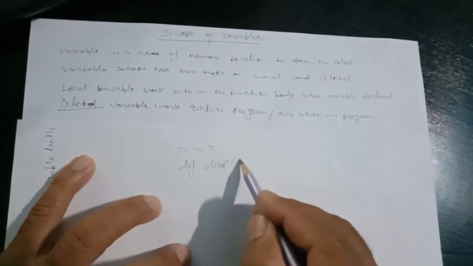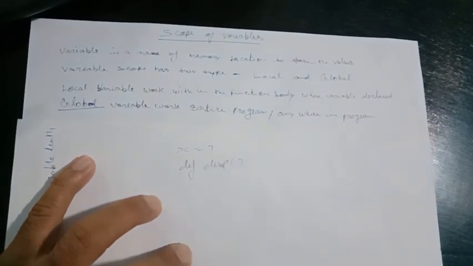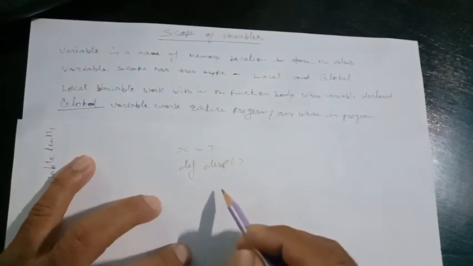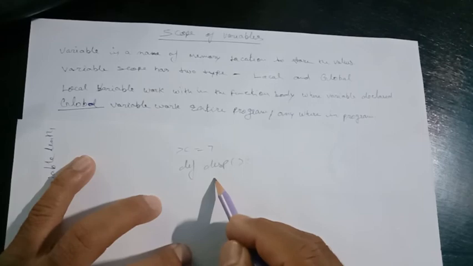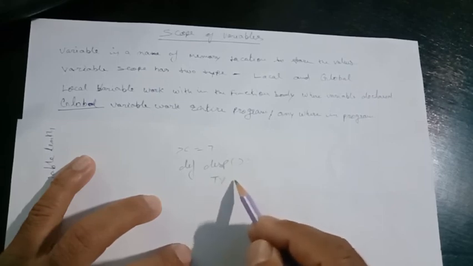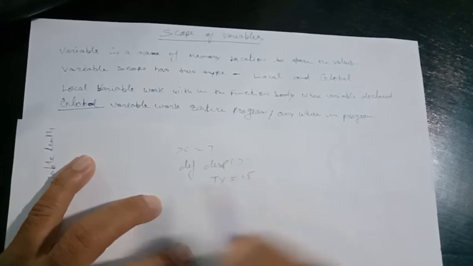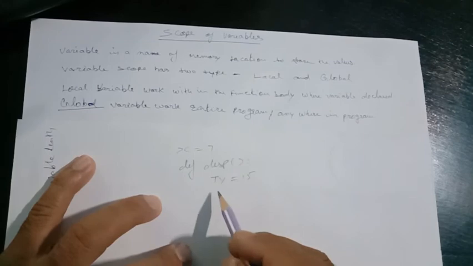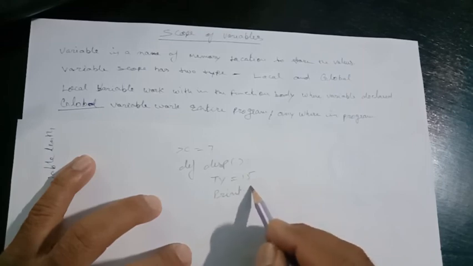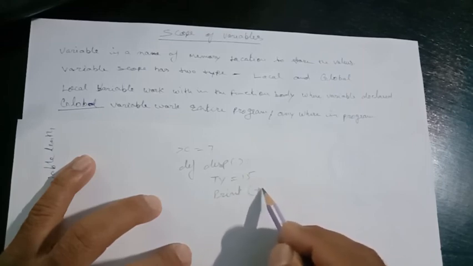In this body also we have declared a variable name, ty. The variable value we have given is 15, and we have to give the print command for this. Print, we have to use this ty.